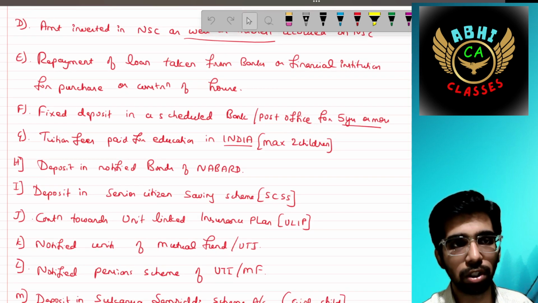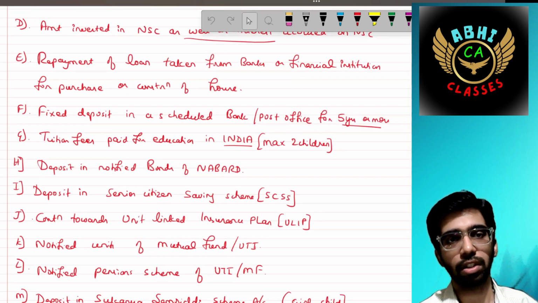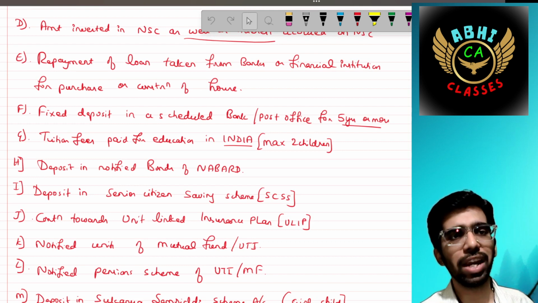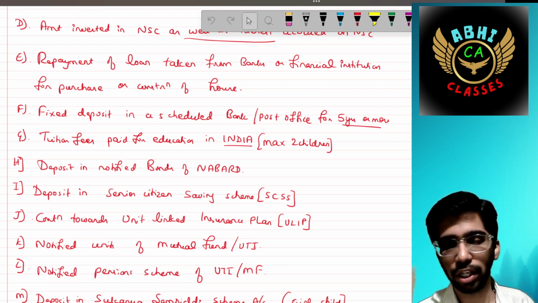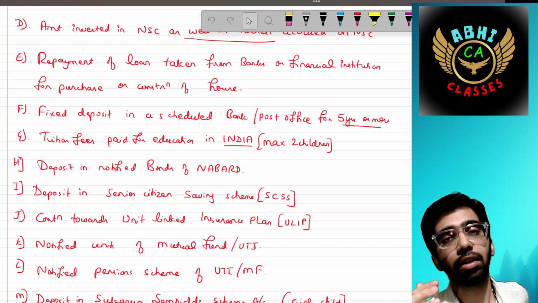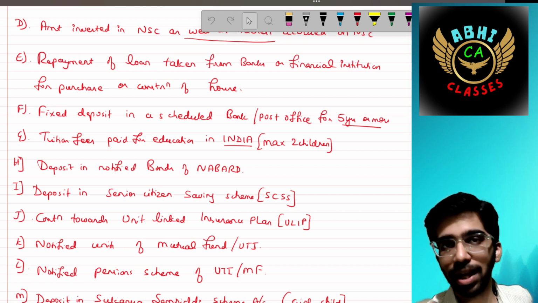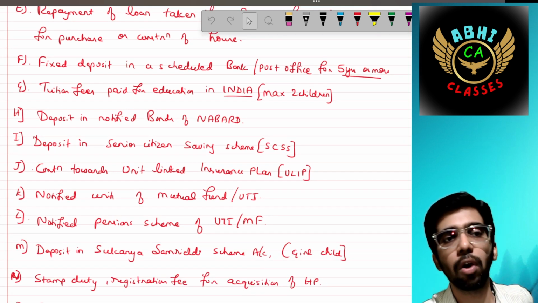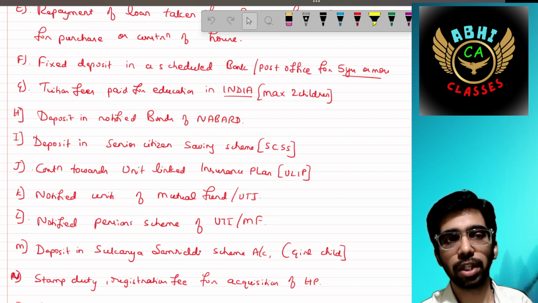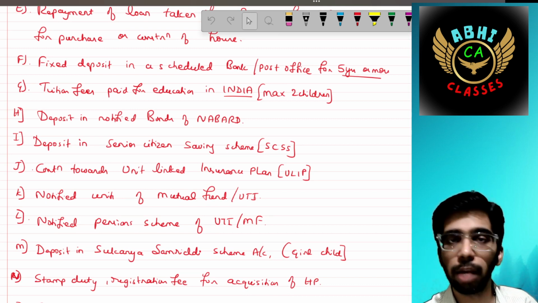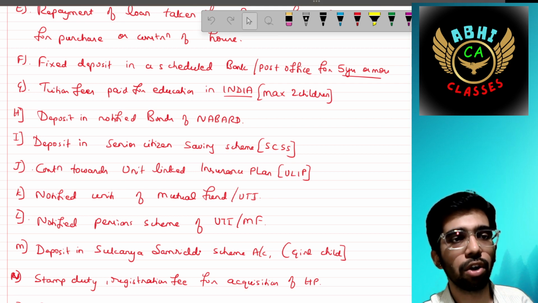Okay, the fixed deposit in a scheduled bank or post office for 5 years or more. The tuition fee paid for education in India. The education should be in India. Your children, the maximum deduction can be only for 2 children. Okay, deposit in notified bonds of NABARD and deposit in Senior Citizen Savings Scheme, that is SCSS, in post office can be opened. And contribution,